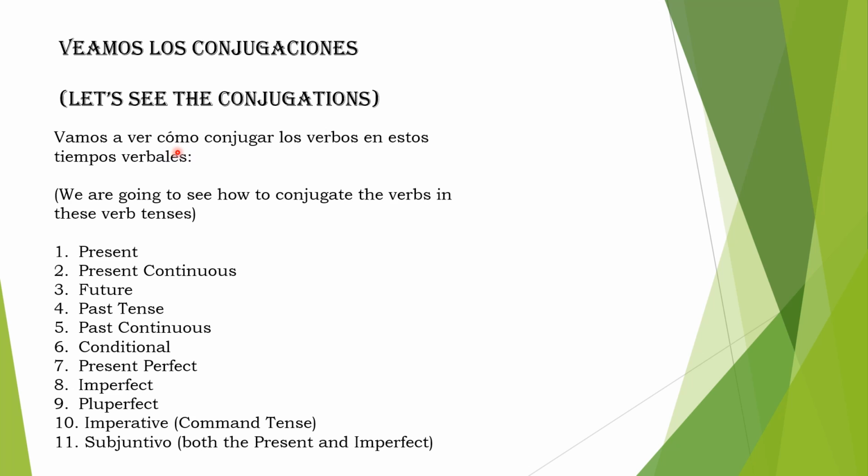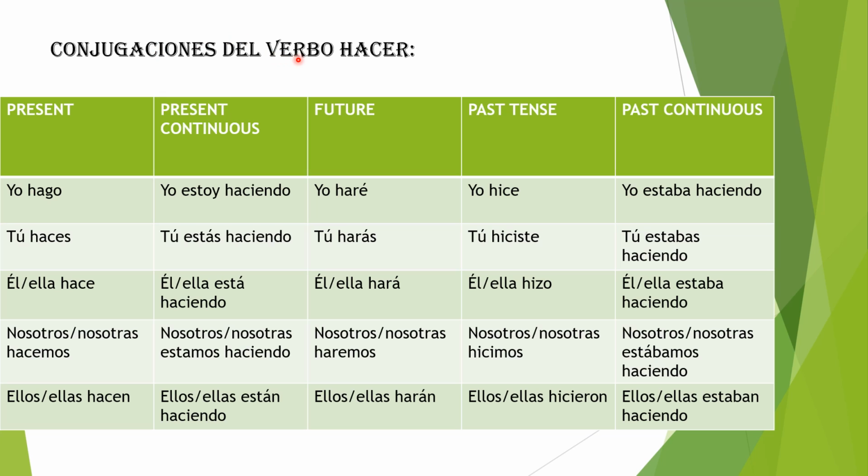Vamos a ver cómo conjugar los verbos en estos tiempos verbales. We are going to see how to conjugate the verbs in these verb tenses. These are all the verb tenses that are on the syllabus, right? That's all you need to know. Conjugaciones del verbo hacer. Present. Yo hago, tú haces, él, ella hace, nosotros, nosotras hacemos, ellos, ellas hacen.